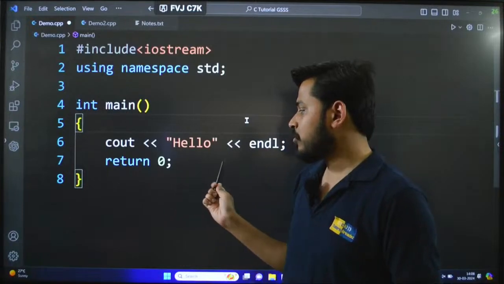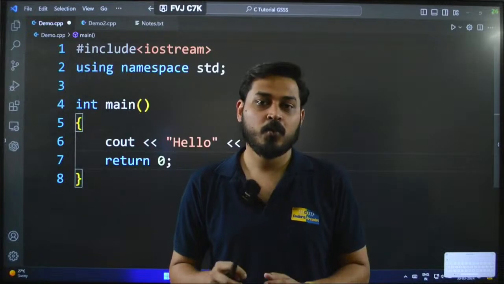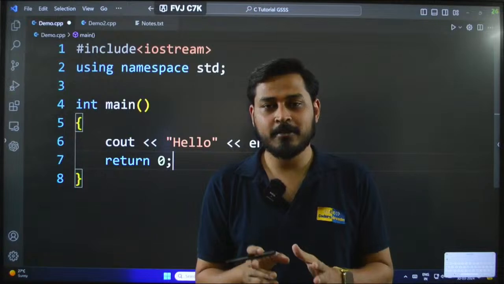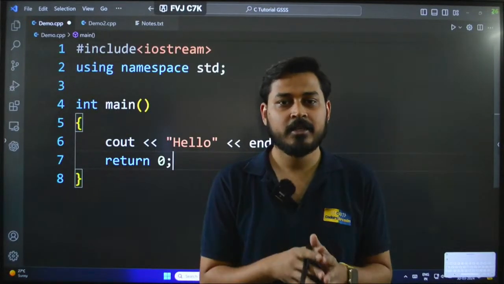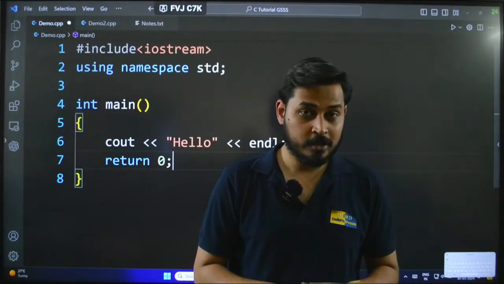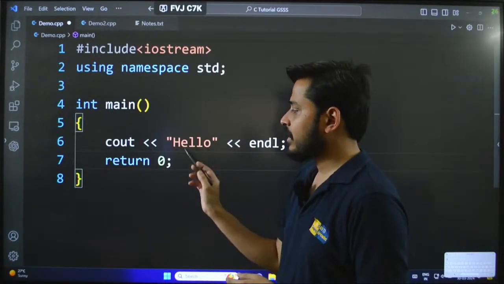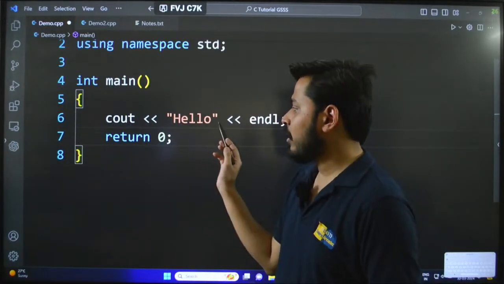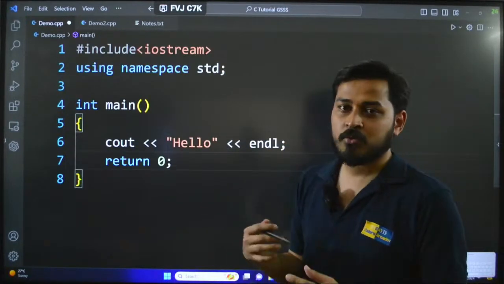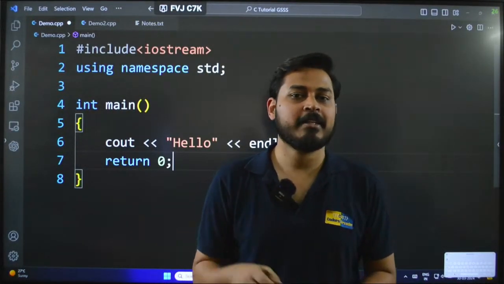Now these are the operators we use, because in C++ we don't use the parentheses, and for that reason we use this operator, the insertion operator we say. There are two types of operators, the insertion operator and the extraction operator, where we use extraction with cin, like scanf, while insertion goes with cout. So this is the insertion operator, and cout is used with it in order to pass anything, any command or anything which is there. In this case we are passing hello. So this is a program which was used to just print hello or hello world, whatever you want to print. It's up to you, and this is the program.